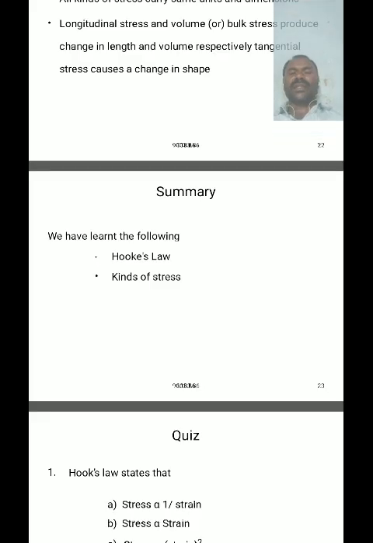That's why stress is equal to capital E into strain. Here capital E is called the coefficient of elasticity or modulus of elasticity. So the modulus of elasticity capital E is equal to stress divided by strain.